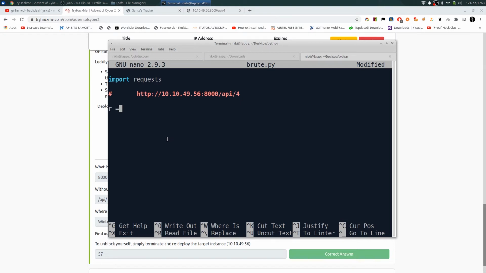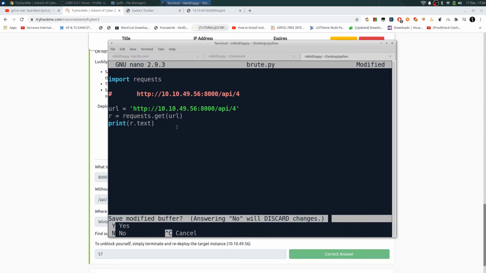I'm making a variable named url that holds the URL, and then r equals requests.get of url, and print of r.text to print the actual response.